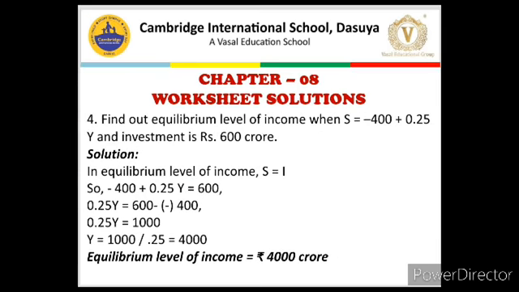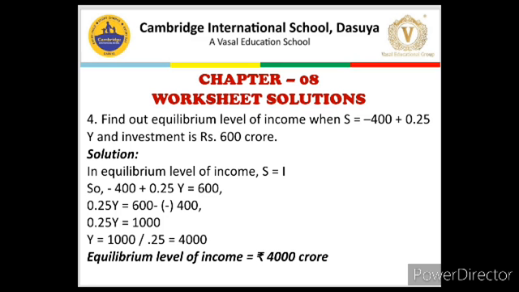Now question number 4, in which the linear saving equation S is equal to minus 400 plus 0.25 Y and investment of 600 crore are given, and we need to find out the equilibrium level of national income. And we know that at the equilibrium level of national income, S is always equal to I. So by putting the values of S and I, we get minus 400 plus 0.25 Y is equal to 600.